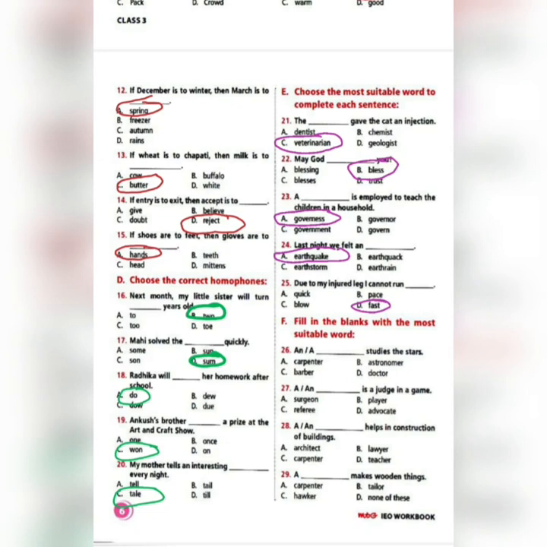Now moving on to exercise F. Fill in the blanks with the most suitable word. So here it is a kind of a mixture. You have to choose the most suitable word, and in some places you have to be a bit careful. It is a fill in the blank, and four options are there.